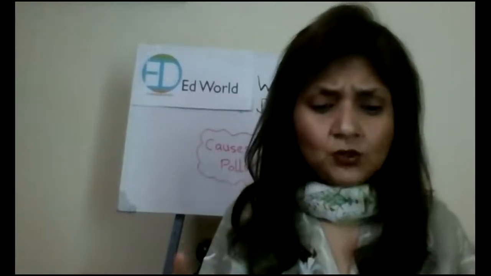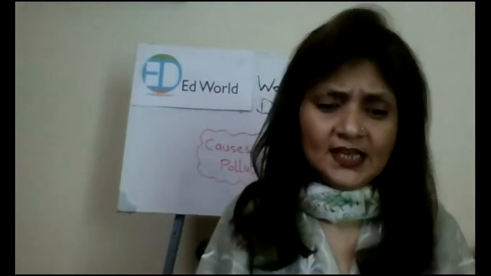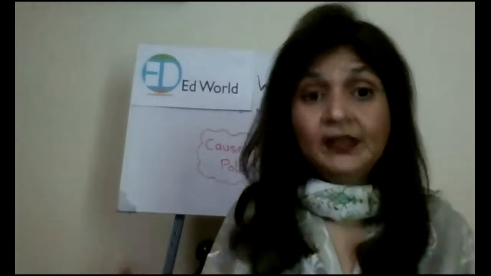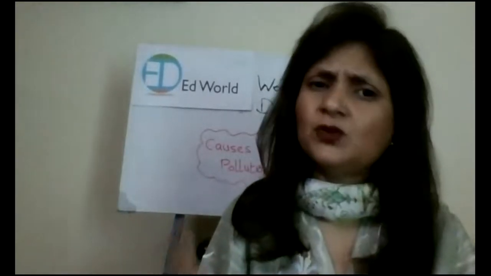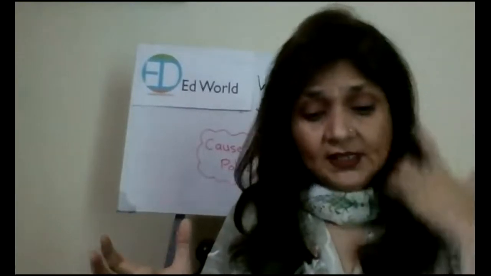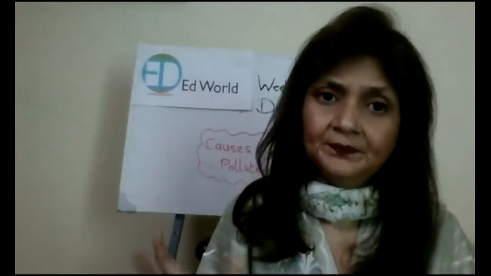Or it can also be the result of human activities, such as an oil spill. When oil comes out from the factories or from any area, that is also going to cause pollution. Do you understand? Yes.